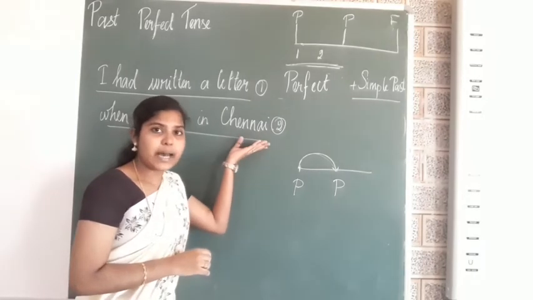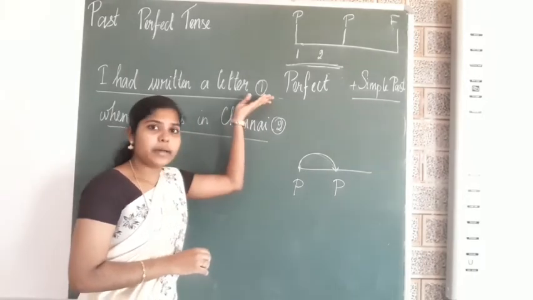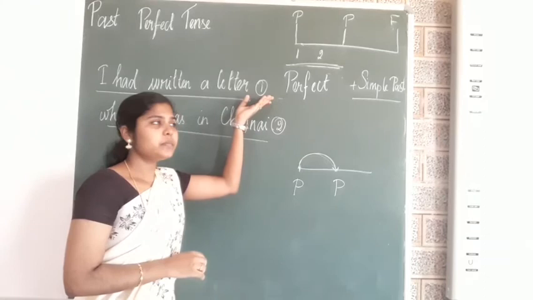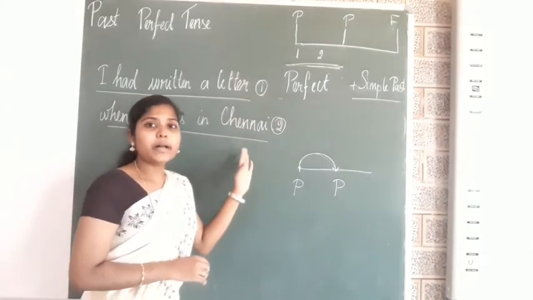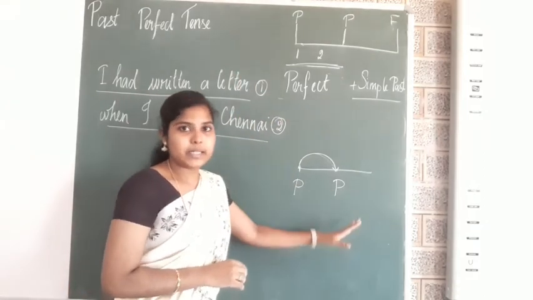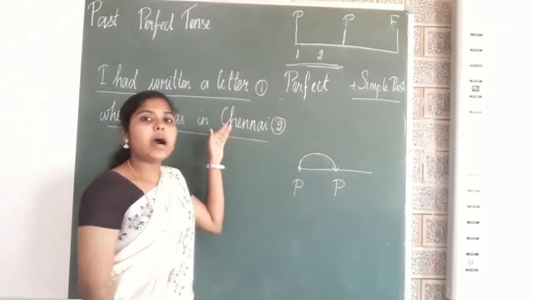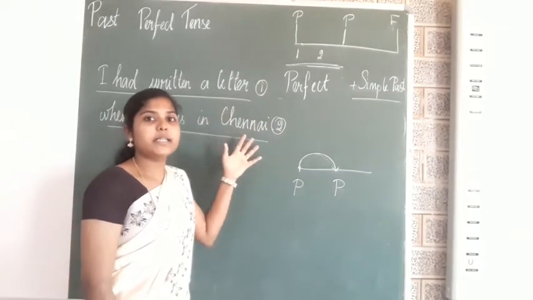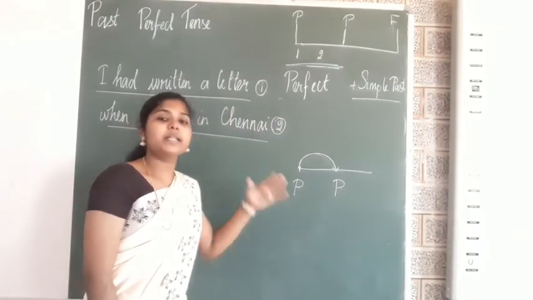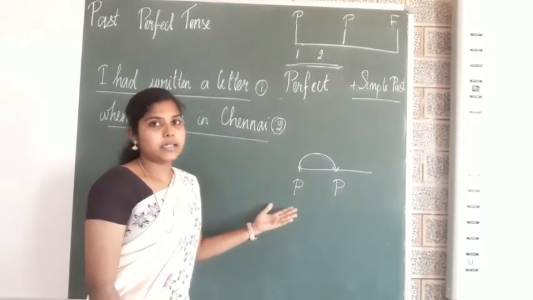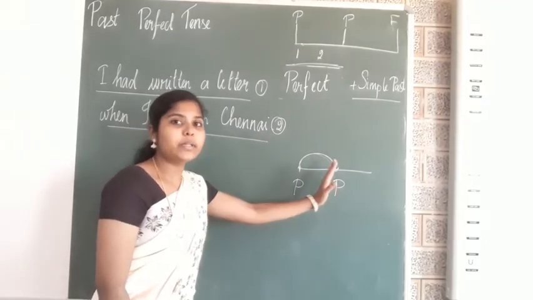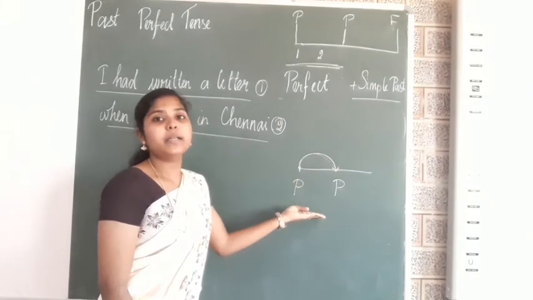It was a past action. This is also a past action. Okay. So, it has no connection with the present time. These two are the actions or activities which were completed already in the past. It has no connection with the present, unlike present perfect tense.